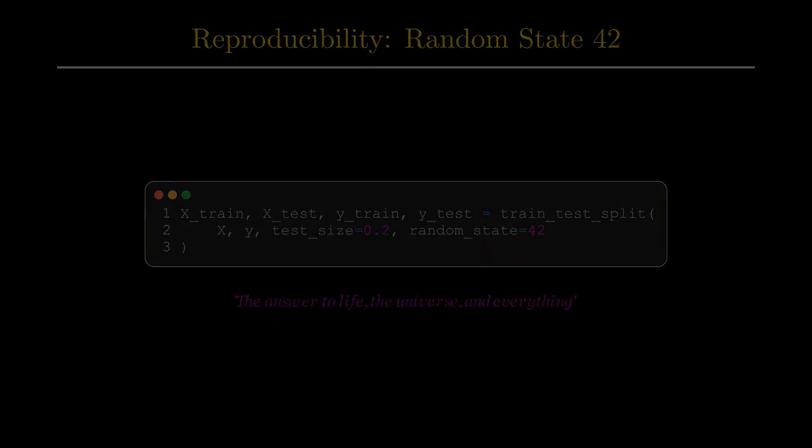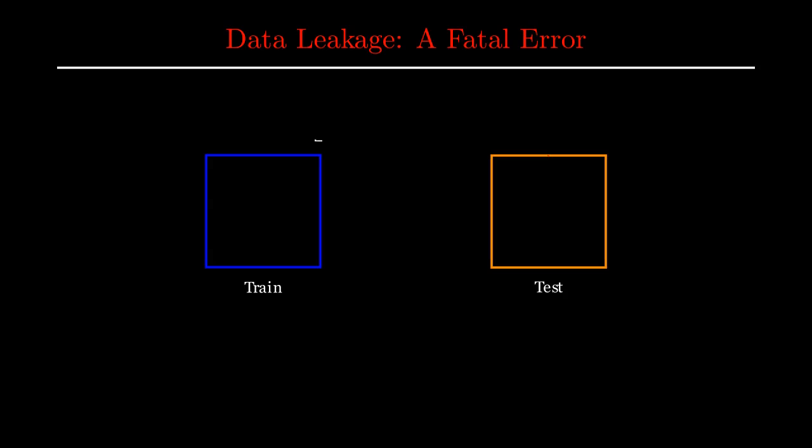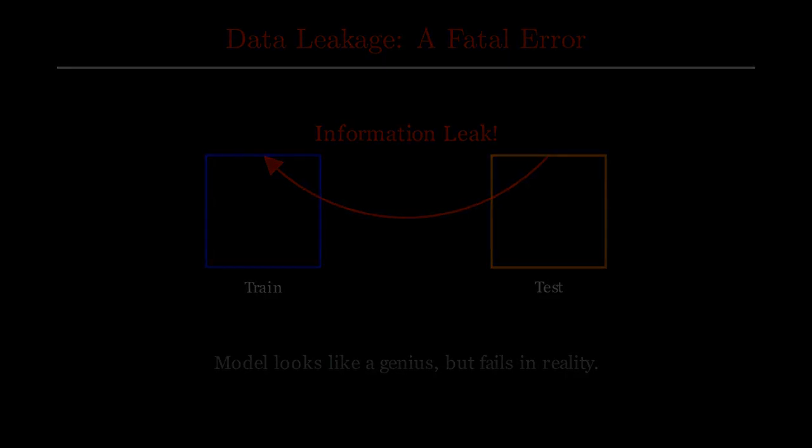This allows other scientists to verify our results, a cornerstone of the scientific method in the age of Python and Scikit-Learn. A dangerous pitfall in this process is data leakage. This happens when information from the test set accidentally leaks into the training process. Imagine a student seeing the exam questions while studying. This could happen if we calculate the average of the whole dataset before splitting, or if we include future time-stamped data to predict the past. Data leakage leads to optimistic bias, where our model looks like a genius in the lab but fails miserably in the real world.